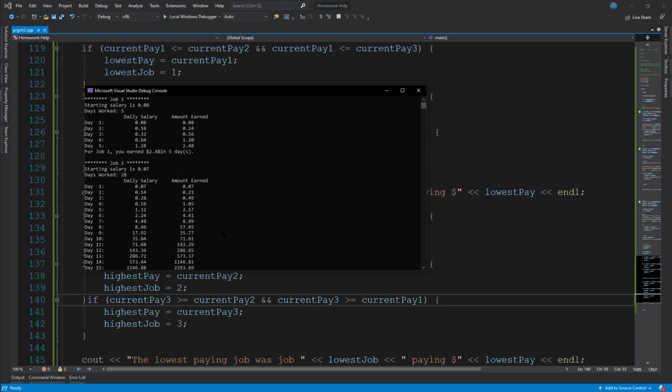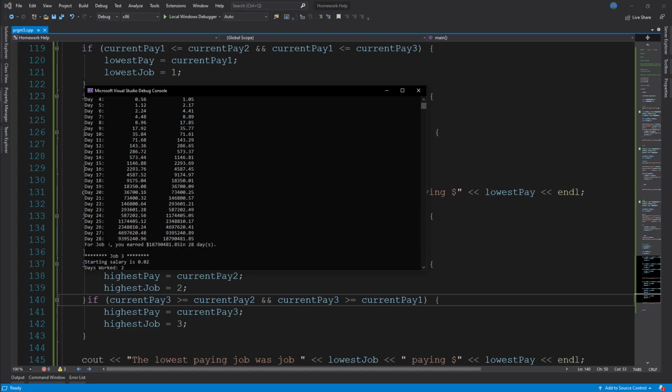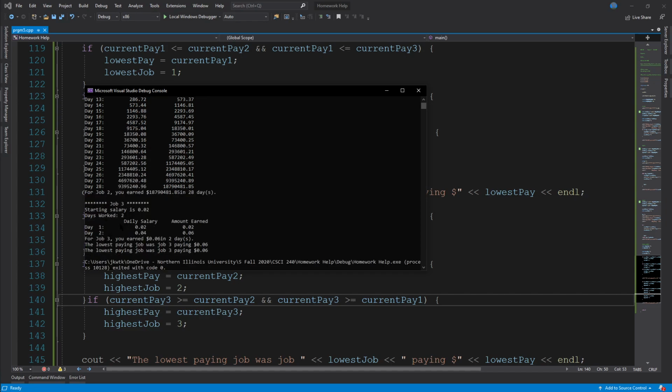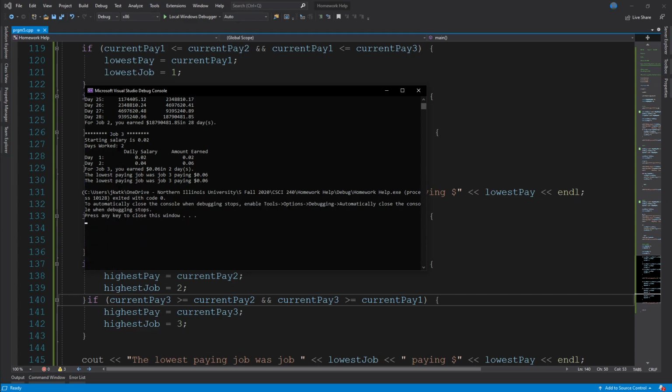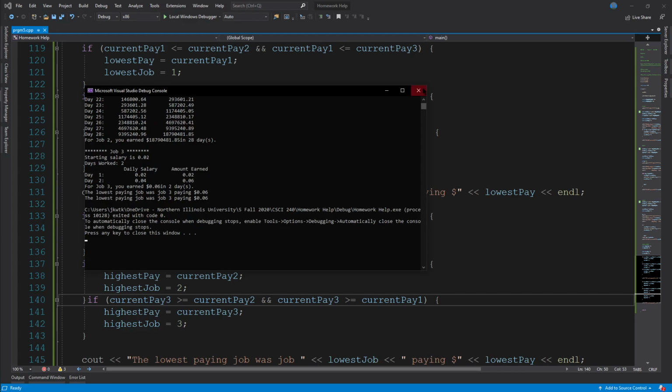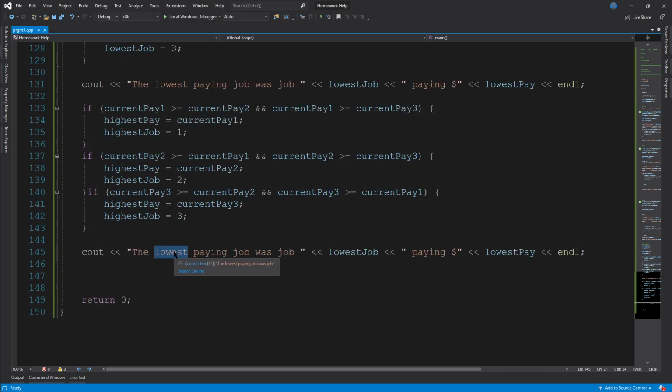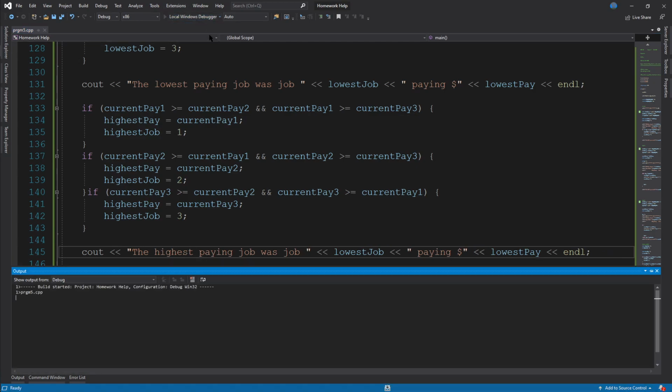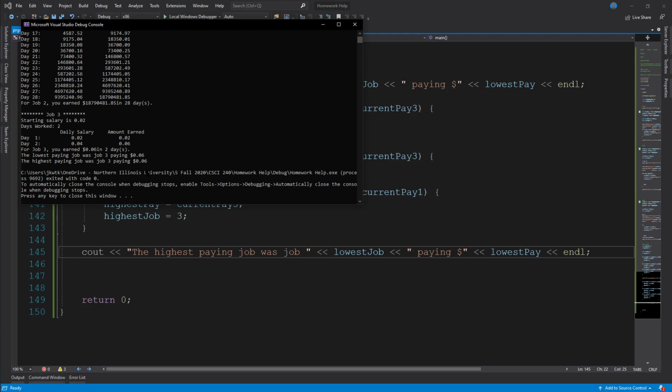Let's make sure. All right, so we got day 1, 2, 3, 4, 5, days worked 5, starting salary 8, starting salary 8, days worked 28 through to day 28, days worked 2. I'm pretty sure that one is supposed to be 3. And then we got, whoops, one last thing we have to change. That lowest to, whoops, highest. And that should do it, I believe.